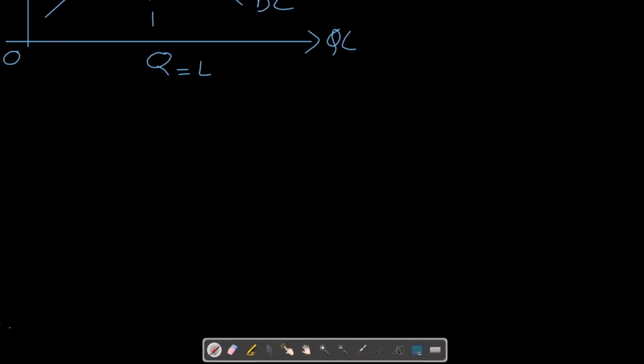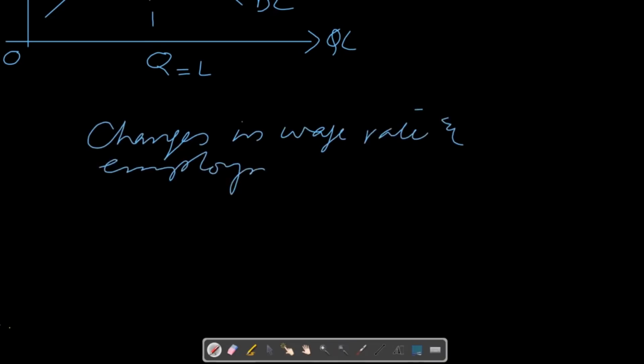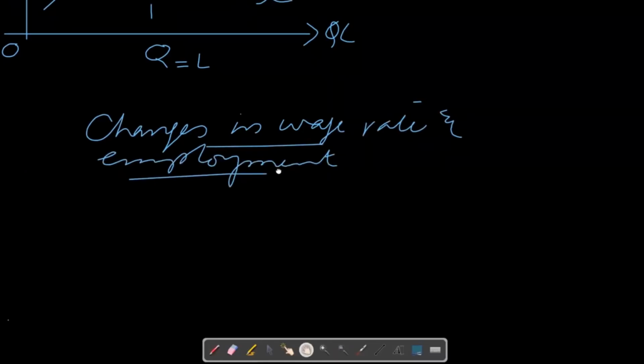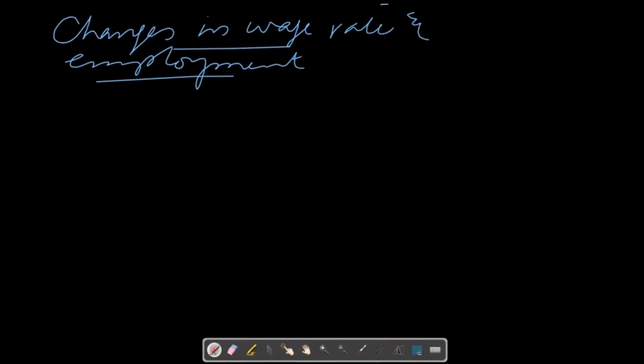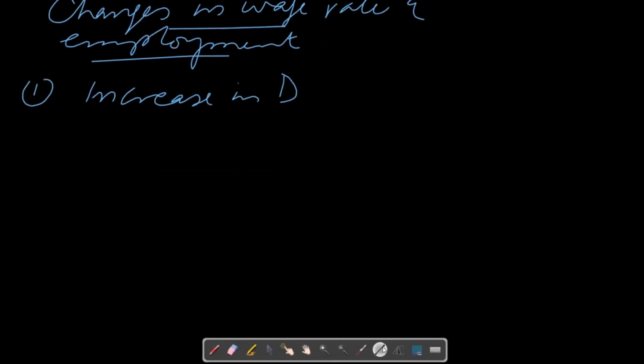And next thing we have to discuss is changes in wage rate and employment through demand and supply theory. If there is rise in demand for labor, as we have discussed earlier, demand for labor will shift demand curve to the right. Increase in demand for labor will bring following change in wage rate and employment.